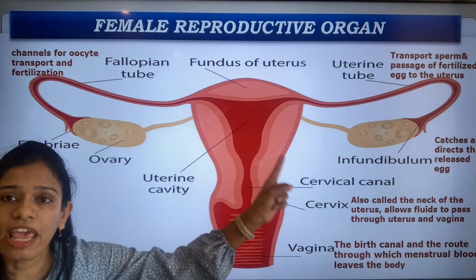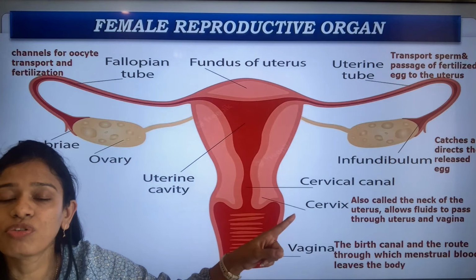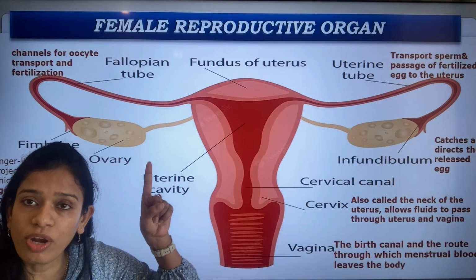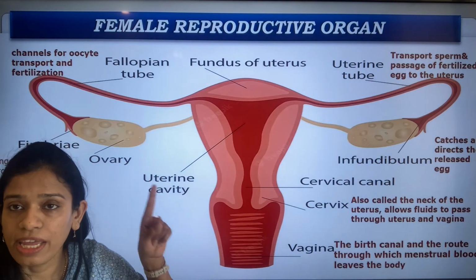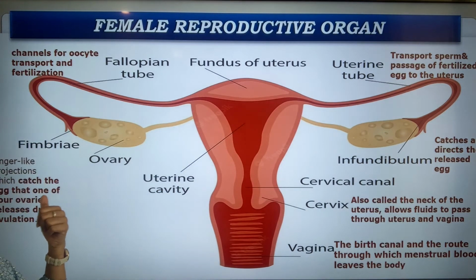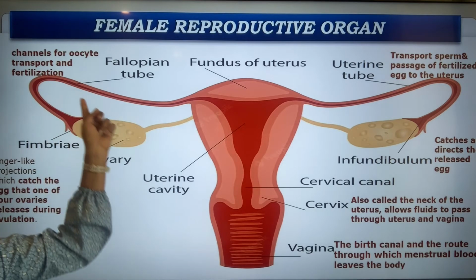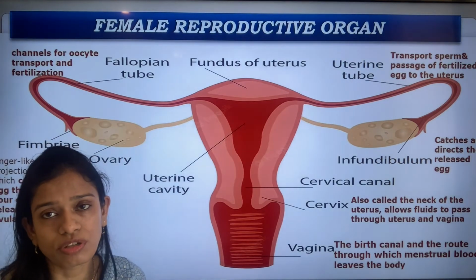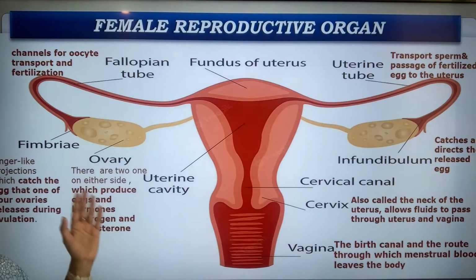So it alternates every month. It is only one ovary releasing the egg in 1 month. So the fimbriae catch the egg and put it in the fallopian tube during the process of ovulation.